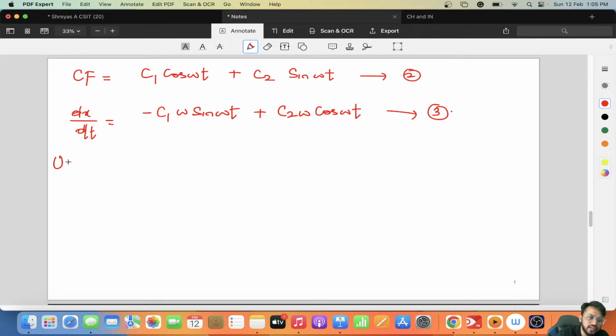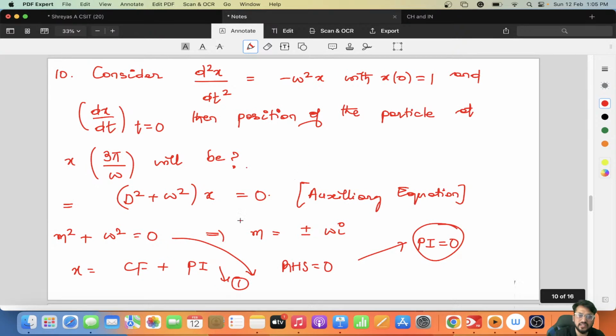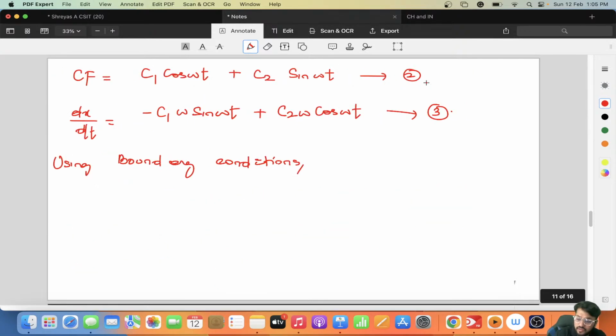Using the boundary conditions given here: x naught equals 1 at t equals 0. Using boundary conditions, C1 is equal to 1 and C2 equals 0.